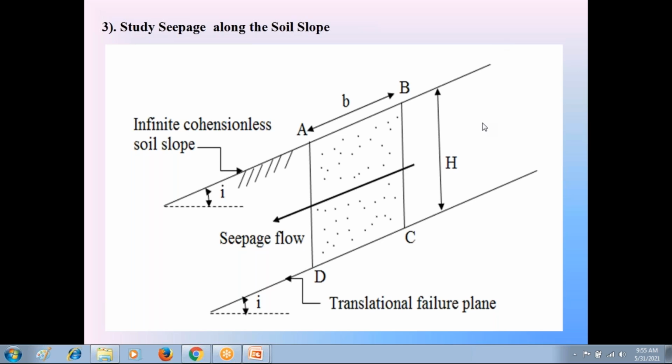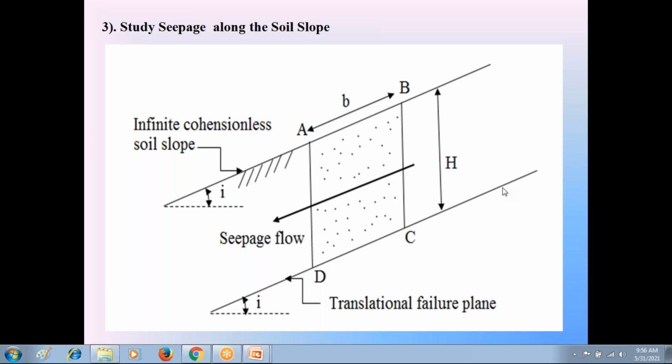Now check the diagram in that steady seepage flow condition. Very, very important. Please everyone follow this third stability analysis carefully. So in this third condition, we consider the infinite side slope AB. It is an infinite cohesionless side slope. With respect to horizontal, let this infinite cohesionless side slope make the angle i. Since it is an infinite cohesionless side slope, this side slope is subjected to failure along the translational failure plane CD.